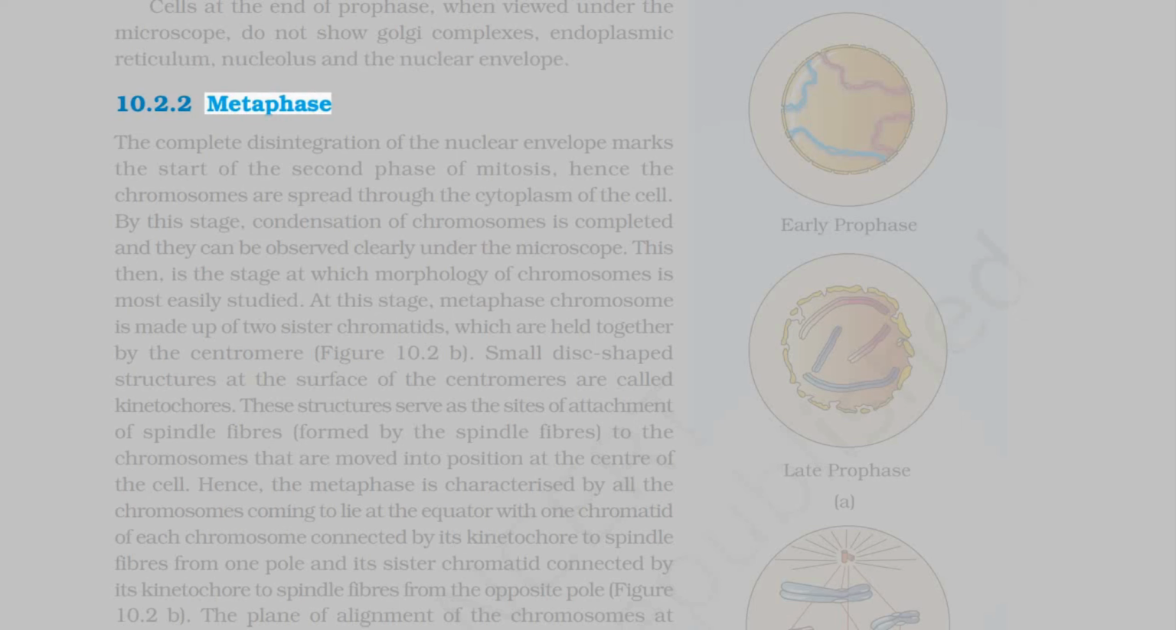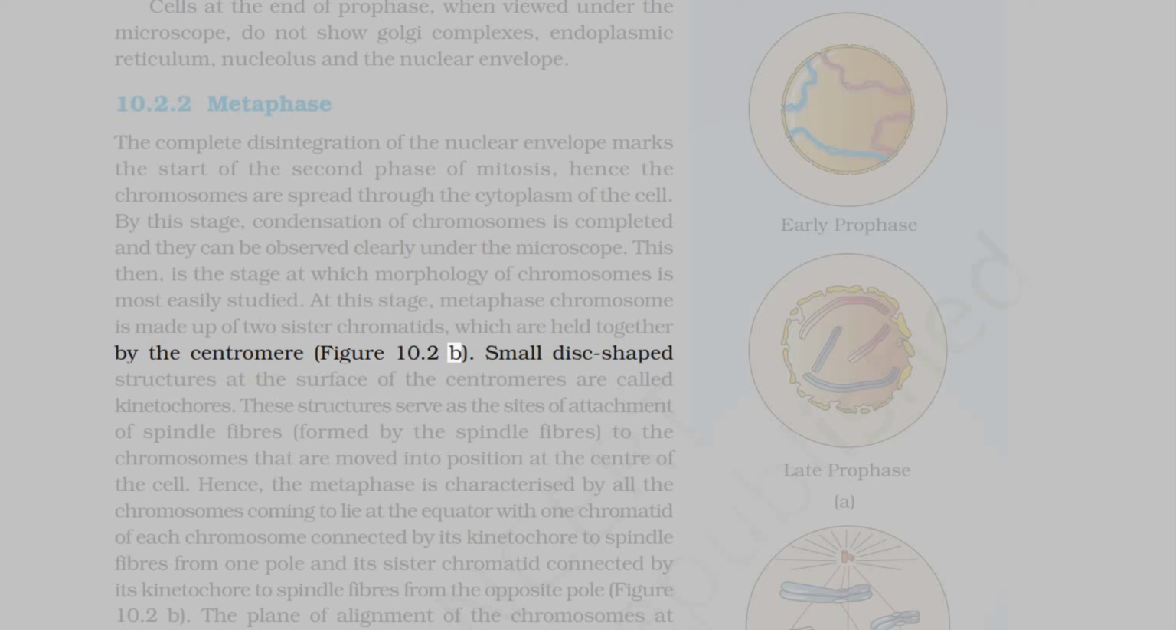10.2.2 Metaphase. The complete disintegration of the nuclear envelope marks the start of the second phase of mitosis. Hence, the chromosomes are spread through the cytoplasm of the cell. By this stage, condensation of chromosomes is completed and they can be observed clearly under the microscope. This then is the stage at which morphology of chromosomes is most easily studied. At this stage, a metaphase chromosome is made up of 2 sister chromatids, which are held together by the centromere, figure